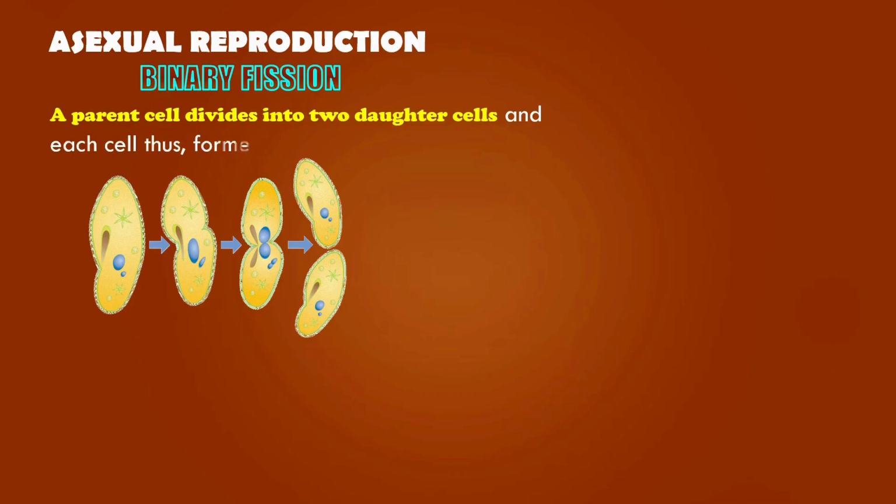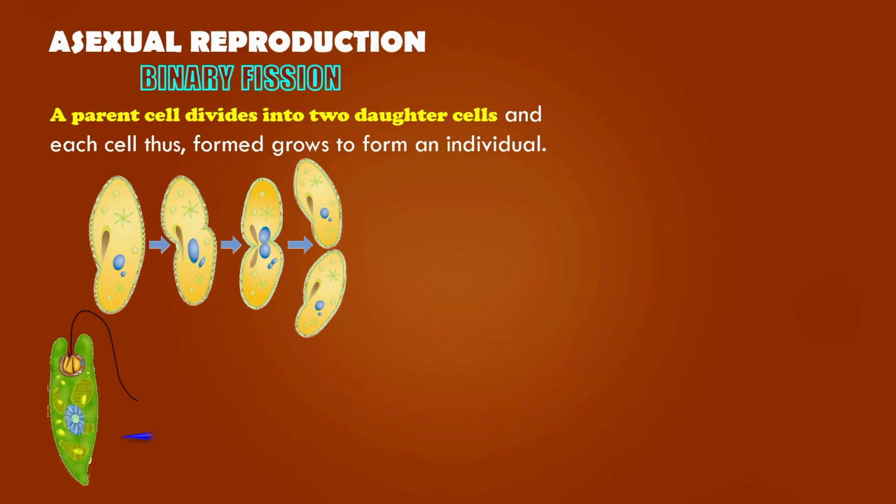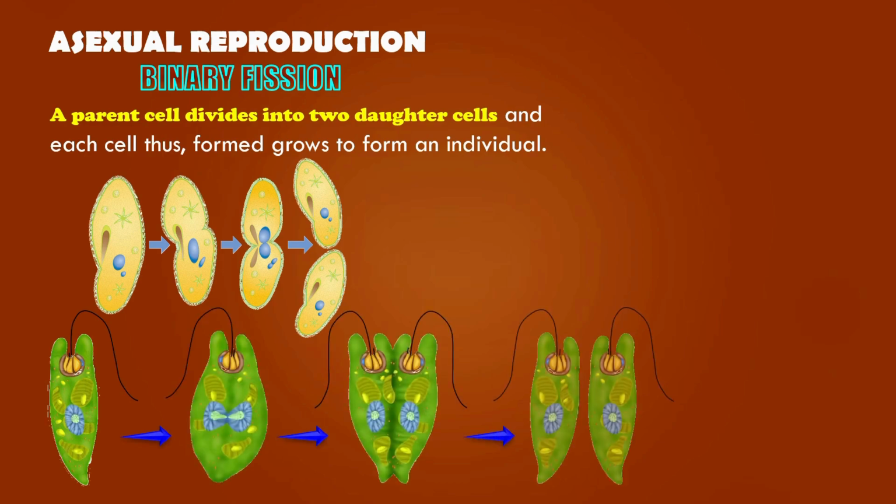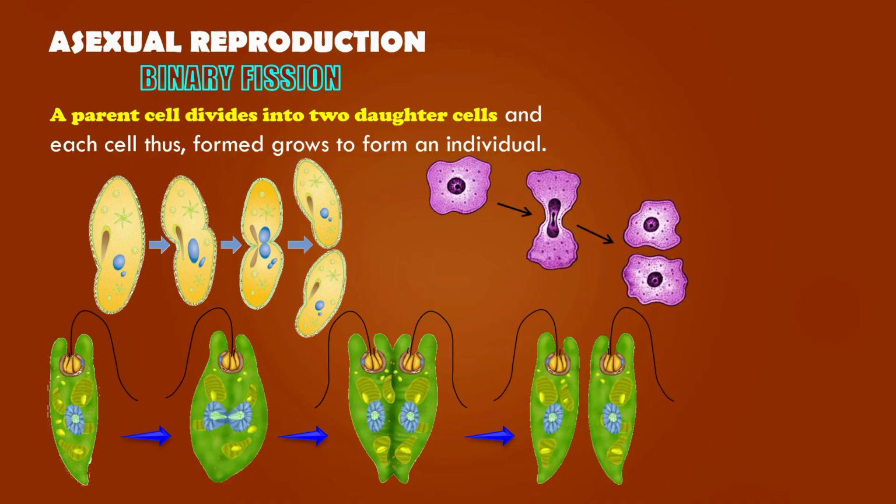Binary fission is one of the simplest forms of asexual reproduction. In this process, a single parent cell divides into two daughter cells. As you can see here, the parent cell first grows, then its nucleus divides, and finally the entire cell splits into two identical cells. Each of these daughter cells then grows and becomes a new individual. Binary fission takes place in many single-celled organisms like amoeba, paramecium, and euglena. This method is very fast, which helps these organisms multiply rapidly.